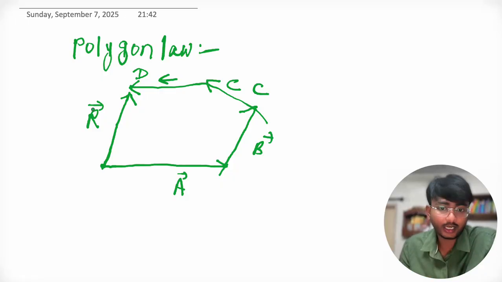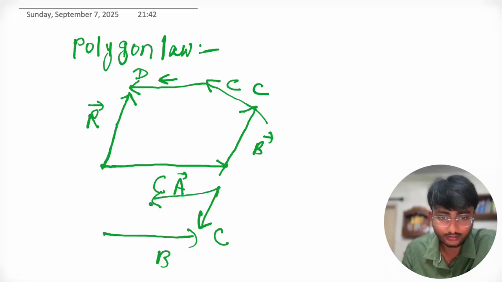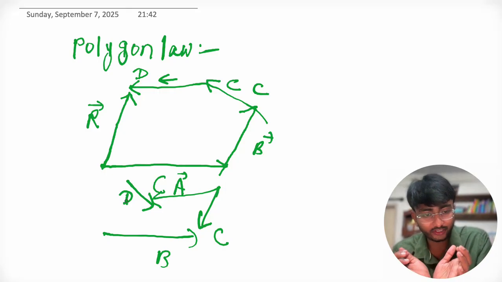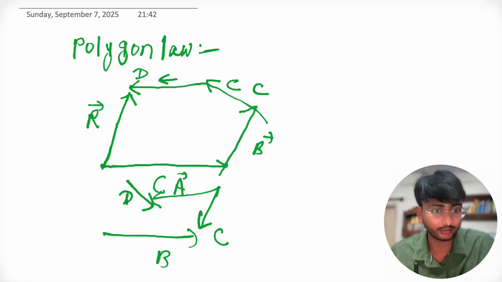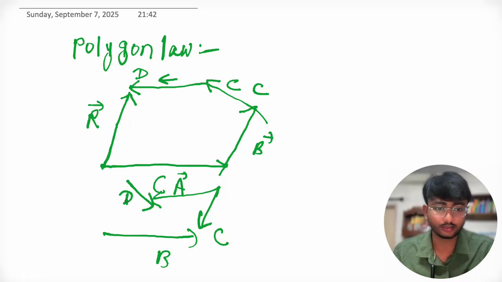But the order should be the same. It can't be like this is the A vector, then this is the B vector, then this is the C vector, then this is the D vector, with different directions. The direction or alignment should be the same. Then only, when we have vectors of the same order and we have to give the net effect, that is the resultant vector, it will be the vector which joins the tail of the first vector and head of the last vector. This is what polygon law is.